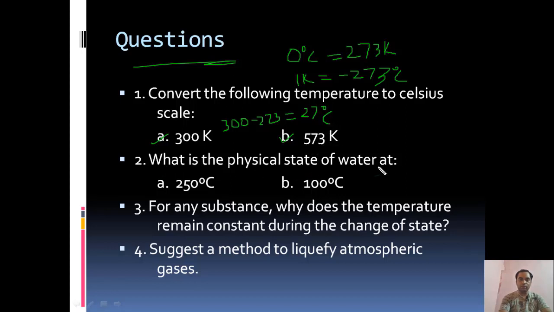What is the physical state of water? Water boils at 100 degrees centigrade. In this case, water is at vapor state at 250 degrees centigrade.